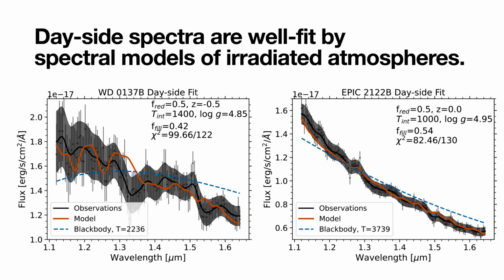The day side spectra of both brown dwarfs are very well explained by the irradiated atmospheric models that carefully incorporate the effect of the white dwarf's intense ultraviolet irradiation. In contrast to the blackbody or non-irradiated models that do not fit observed spectra well, accurate representations of the opacity sources and the thermal profiles in the irradiated models are crucial for a good fit.